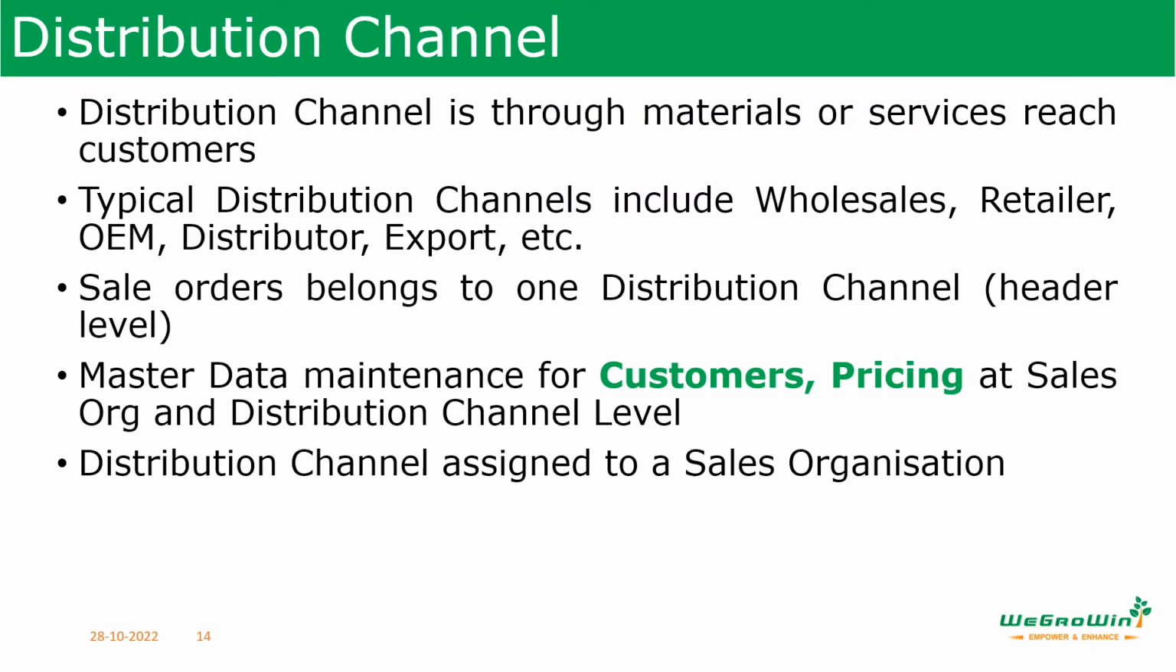Distribution channel is the way through which materials or services reach the customer. For example, wholesaler, retailer, OEM. These are the different ways a company may sell the product. These things can be defined as distribution channels. And sales orders belong to specific distribution channels at the header level. Master data maintenance for customers and pricing is done at the sales organization and distribution channel level. And the distribution channels are assigned to the sales organization. Sales organization and distribution channel are combined and taken as one organization.